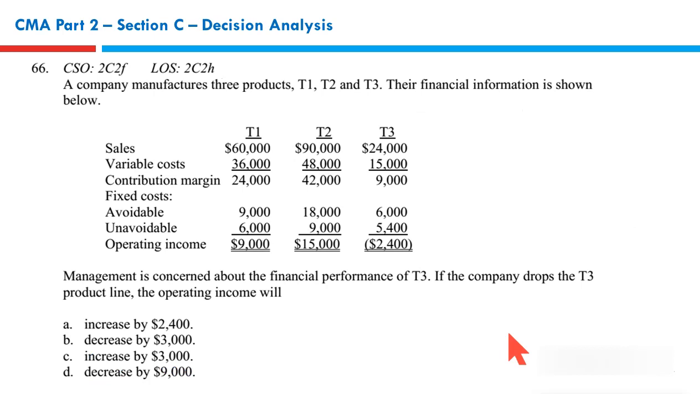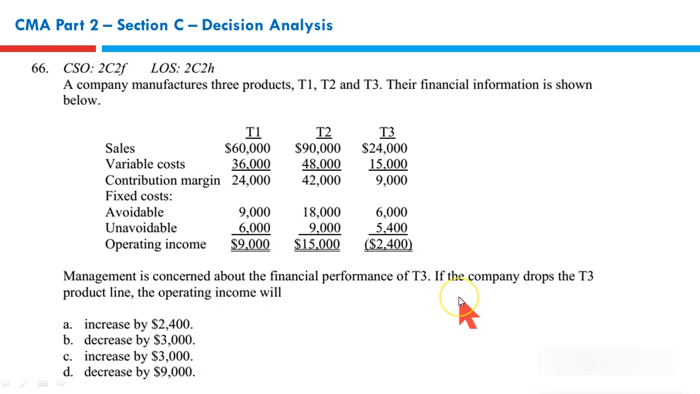Next, we have three products, T1, T2, T3, and T3 looks in trouble. A company manufactures three products, T1, T2, T3. Their financial information is shown below. Sales, variable cost, avoidable fixed cost that is relevant, and unavoidable fixed cost are given. The data is given in quite a helpful way. Management is concerned about the financial performance of T3, which is in trouble apparently. If the company drops T3, the operating income will increase or decrease, and by what amount?